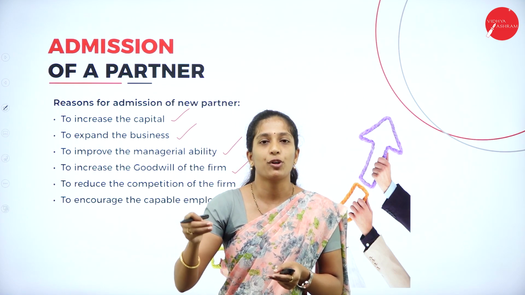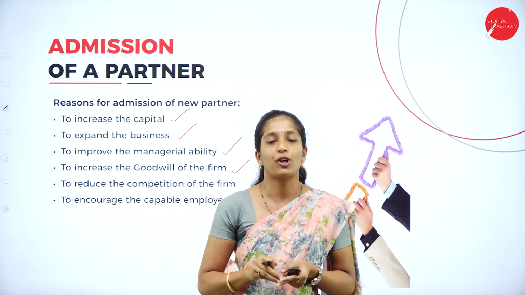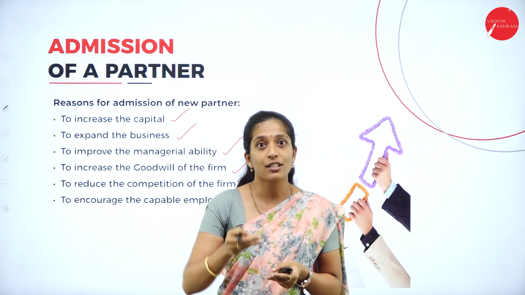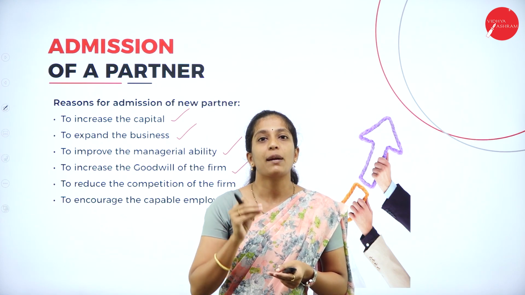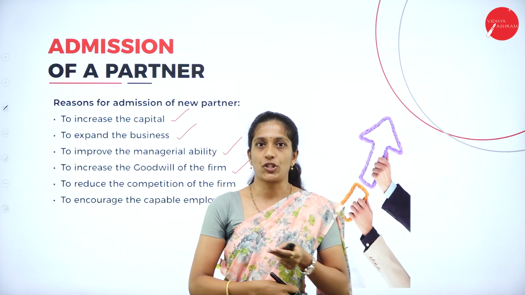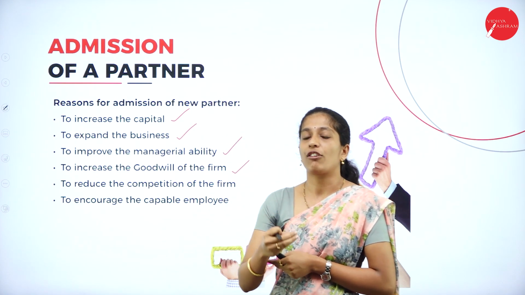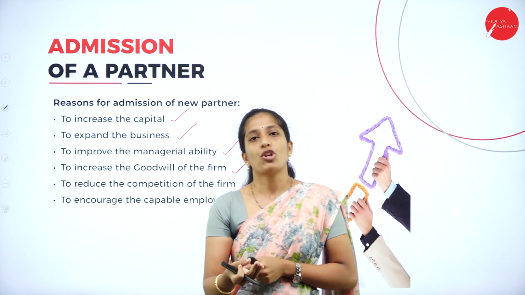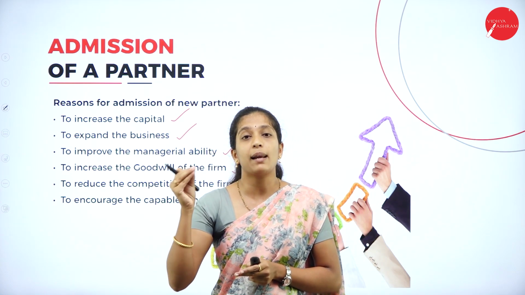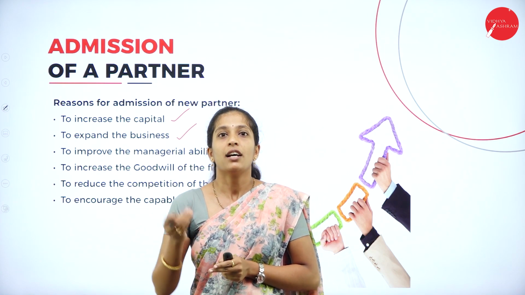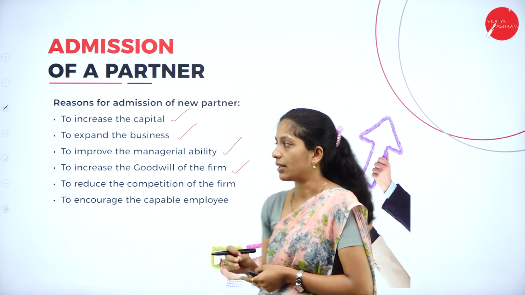Along with his reputation, our organization reputation also increases. In the sense, the goodwill of the firm also increases by taking a reputed person to my organization. So in order to increase the name and fame, I may take a reputed person as my partner.